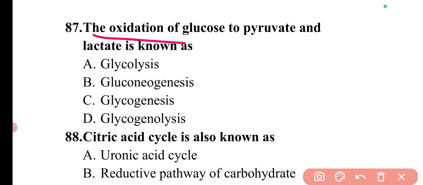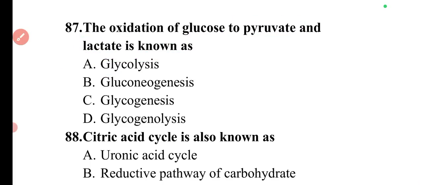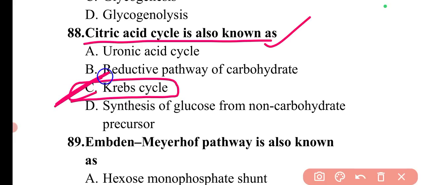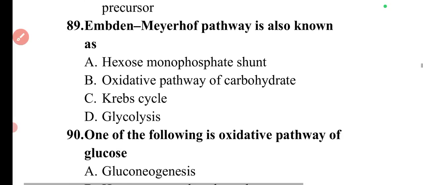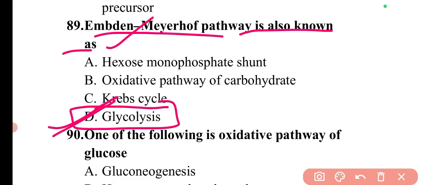Next question is the oxidation of glucose to pyruvate and lactate is known as. So the oxidation of glucose to pyruvate and lactate is the metabolic process known as glycolysis. So here option A is the correct answer. Next question is citric acid cycle is also known as. So the citric acid cycle is also known as Krebs cycle, or TCA cycle. So here option C is correct. Next question is Embden-Meyerhof pathway is also known as. So Embden-Meyerhof pathway is another name for glycolysis. So here option D is correct.